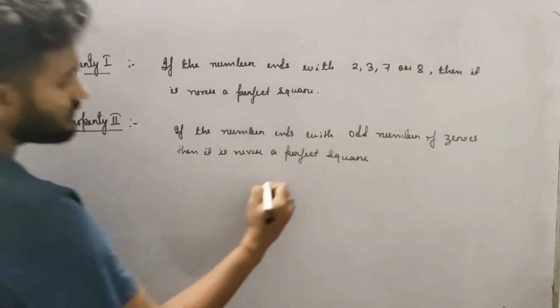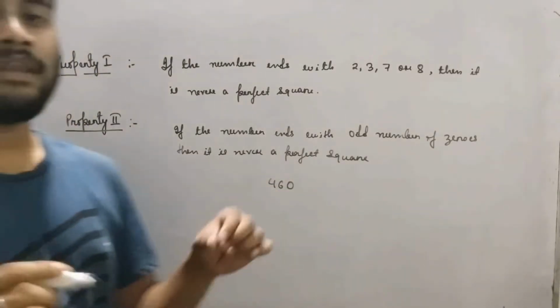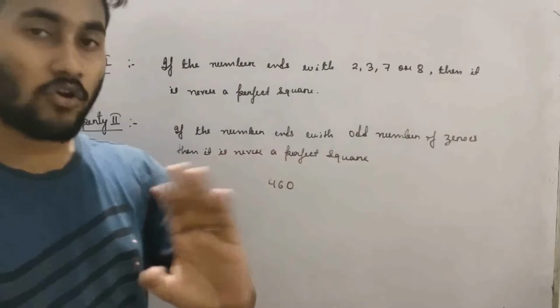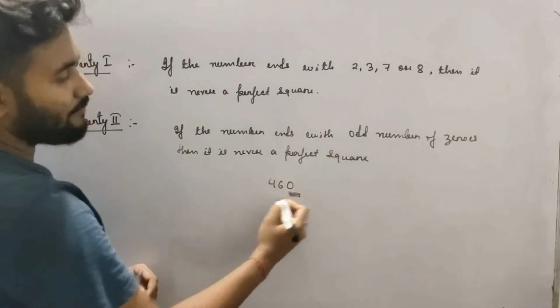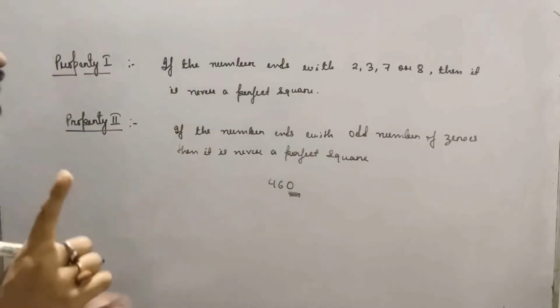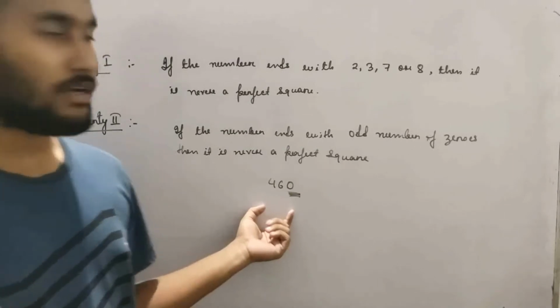See, if I write a number, say 460, and it ends with what? Odd number of zeros. How many zeros are there at the end? Not at the middle, okay? Not at the middle. See, in the end, how many zeros are there? 1 zero is there. And 1 is a odd number. So, it will never be a perfect square.